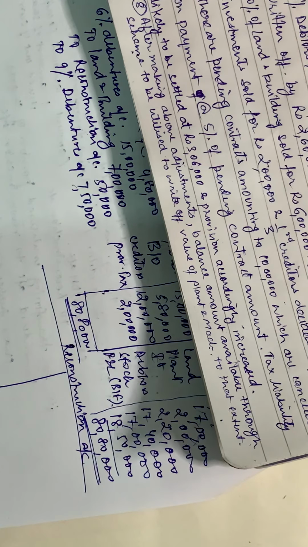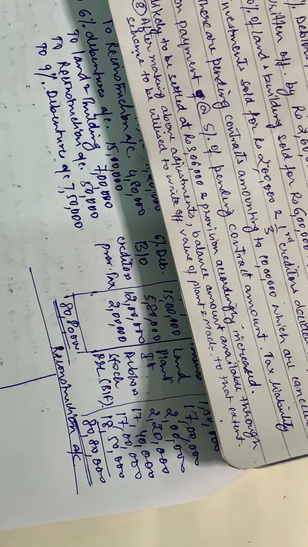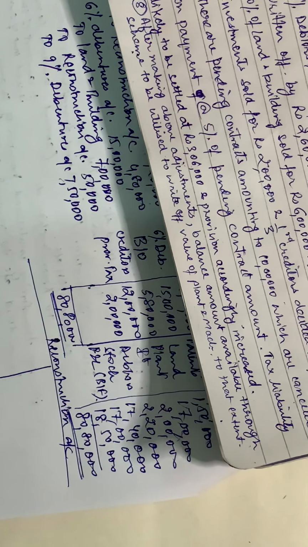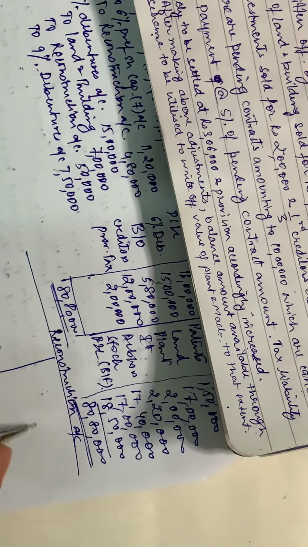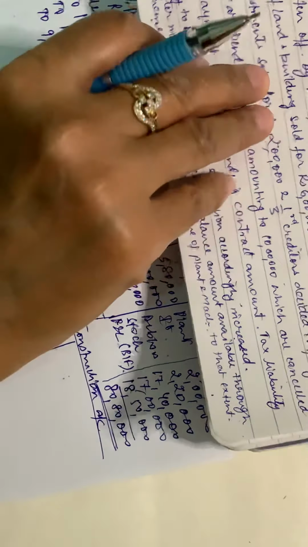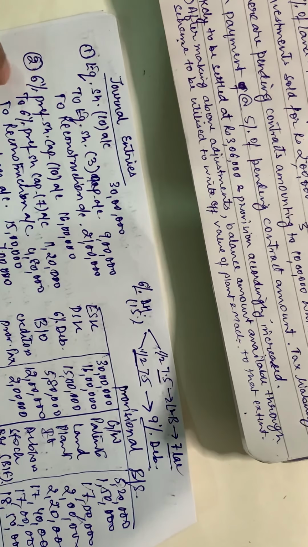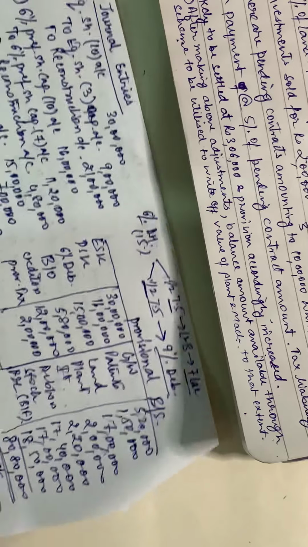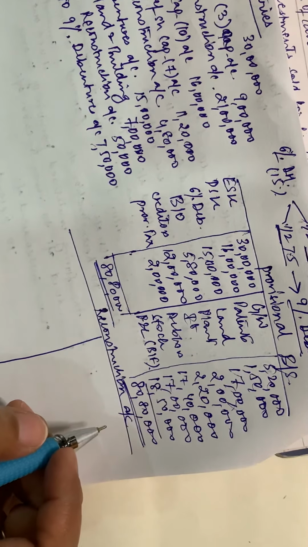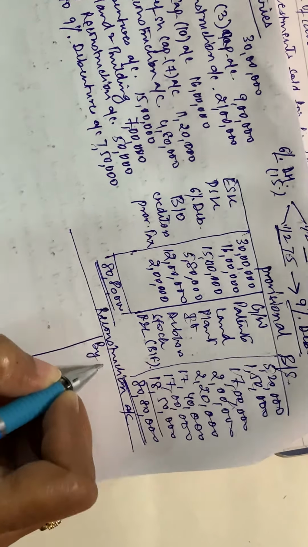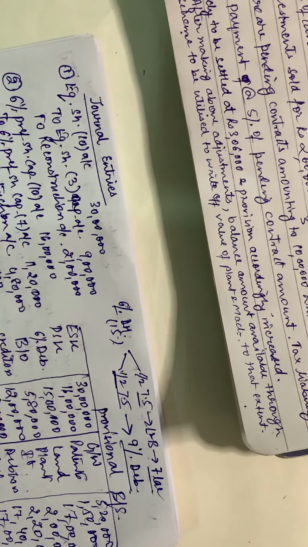Now in the reconstruction account, we have already credited for equity shares, for preference shares and regarding the debentures. So we'll just post the entries in the reconstruction account first before going forward. You have equity share capital, 21 lakhs.